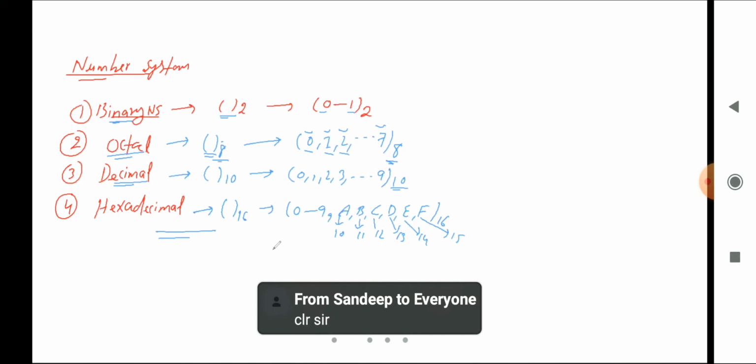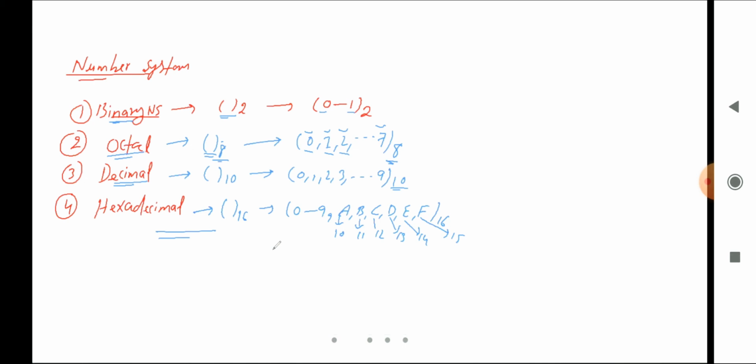Okay, fine. After that we'll see the conversion, right? So we know that these are the numbers and what are their bases and what are their values. Now we'll see the conversion. Let's see some numbers and then tell me whether this number is an octal number, a decimal number, or what type.